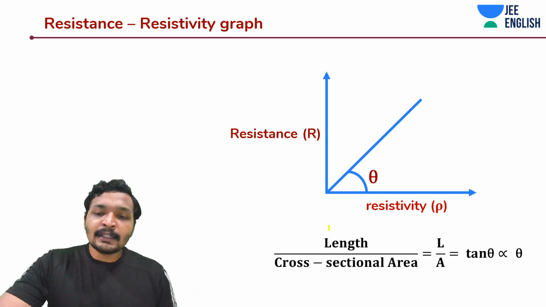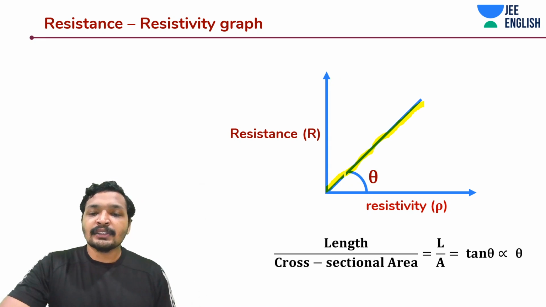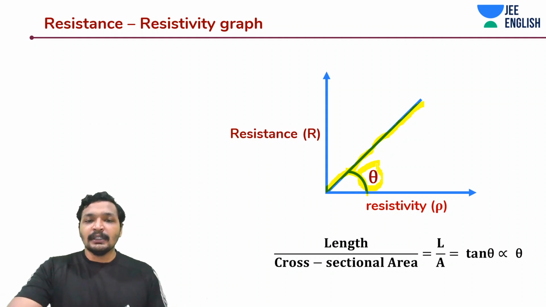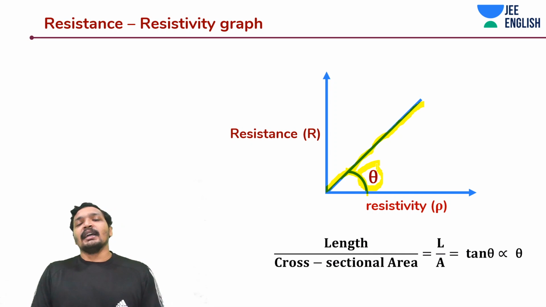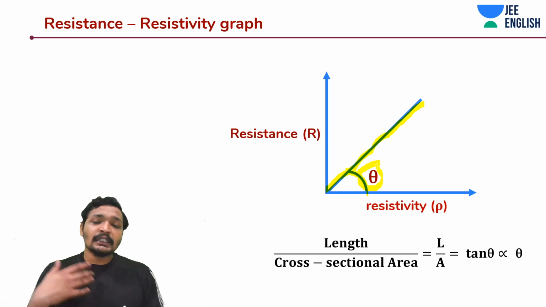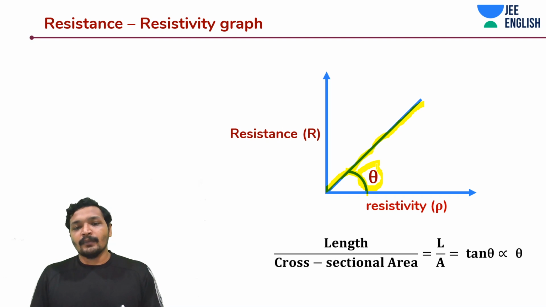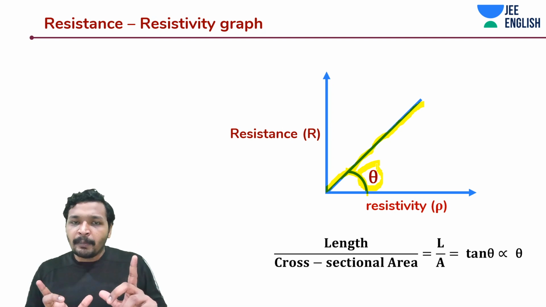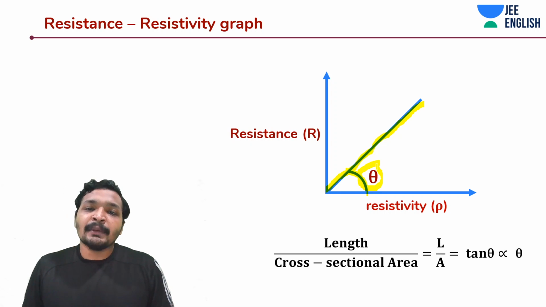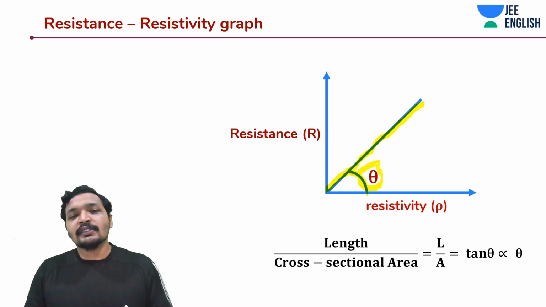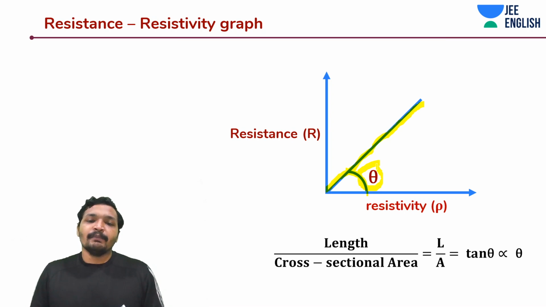And again you find that there is a line passing through the origin, and it has a slope, and it forms an angle theta with the resistivity axis. So what would the slope be denoting this time? What would the theta be denoting? Both are material properties, but resistance has something additional to it, that is the dimensions or the physical size of the material matters when you are calculating resistance.